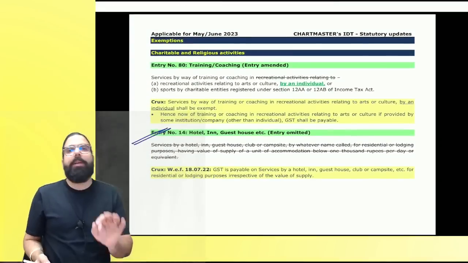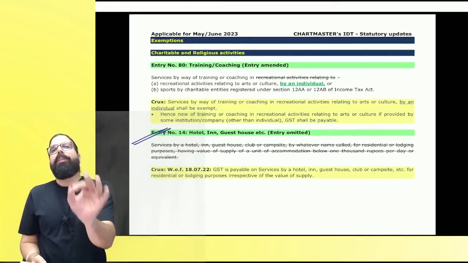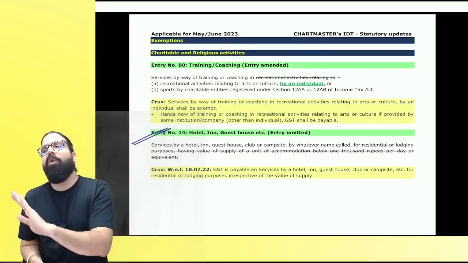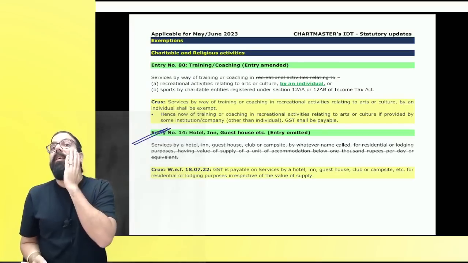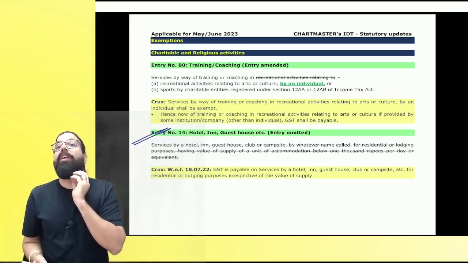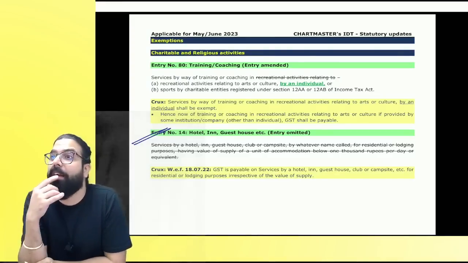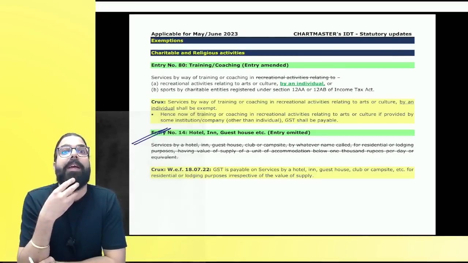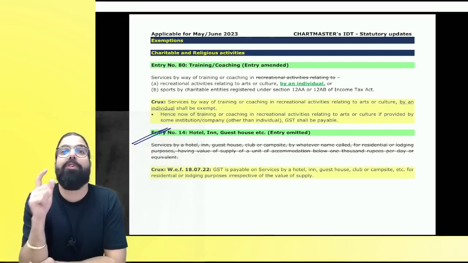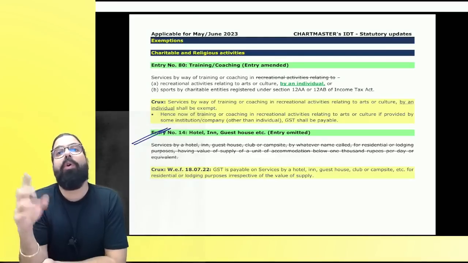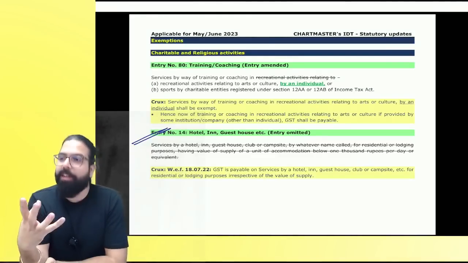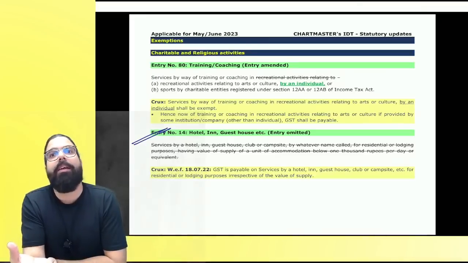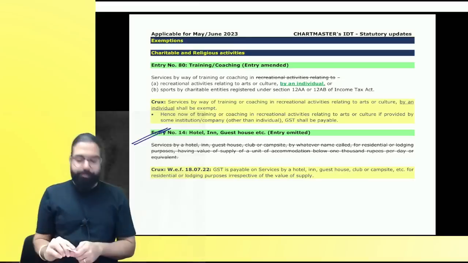Hotel in guest house. Baba, remember one thing. Hotel, 1,000 rupees was exempted. Now in the hotel case, it is not exempt. Along with the hotel, one hostel circular was there. That circular, Baba, hostels, etc., community hostels, etc., if they are charging 1,000 rupees per day, that was also exempted. Do you remember? Now, hotel has gone under taxable. Hotel is under tax. So hostels, these community hostels, etc., will also be under tax.